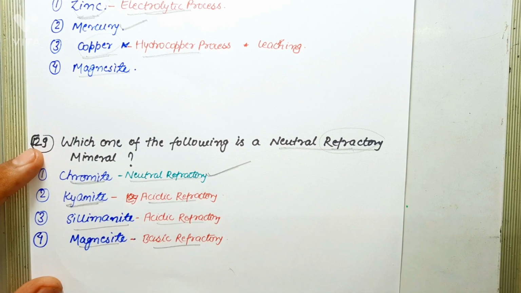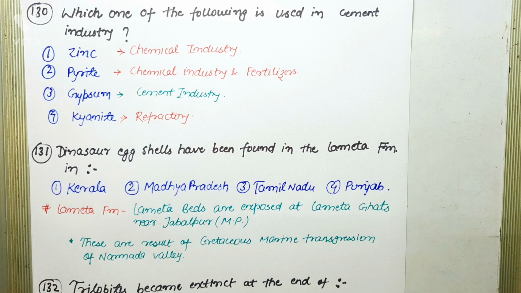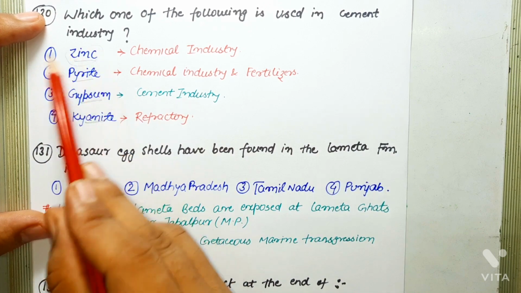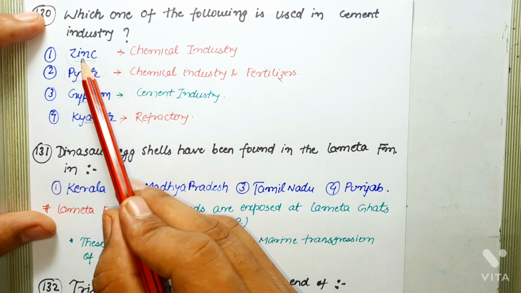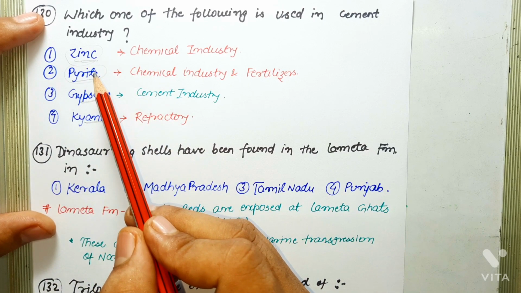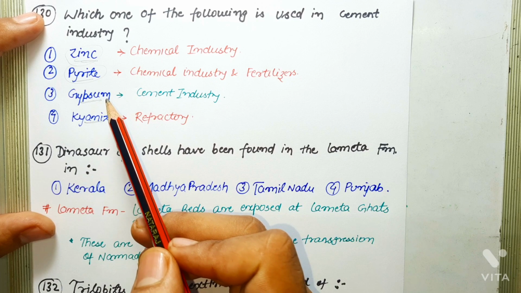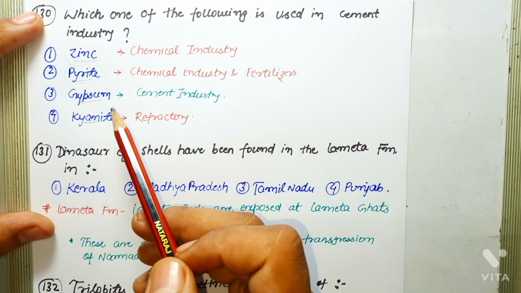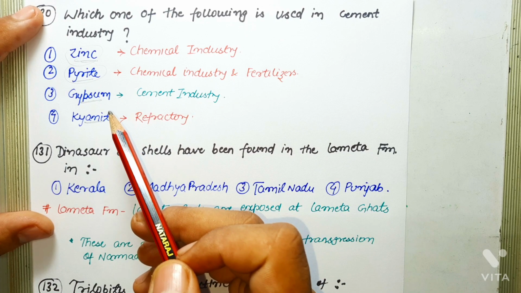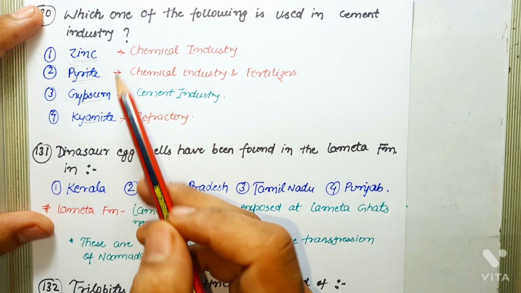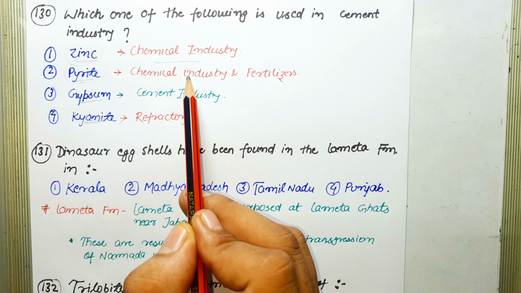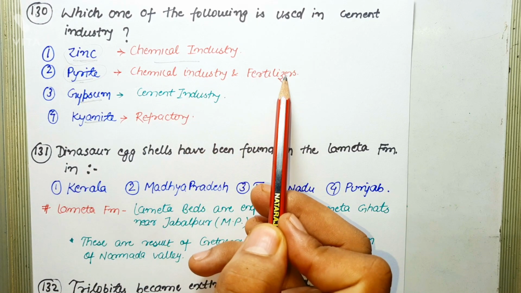Next question says, which one of the following is used in cement industry? So to answer this question, let's know the uses of these ores. If we know the uses of these ores, we can easily answer this question. First one is zinc. Zinc is used in chemical industry. It is used in galvanization, that is coating of iron, and also in alloy making, like brass, which is combination of copper and zinc, and German silver, which is combination of copper, zinc and nickel. So zinc is used in chemical industry. Pyrite is also used in chemical industry and also in making of fertilizers.